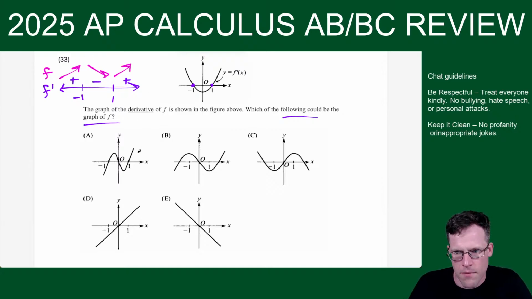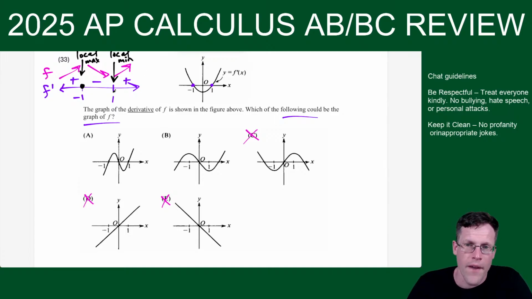See, up, down, up, but this goes down, up, down, so no. And this just goes up, this just goes down, so goodbye, goodbye. So now it's like, uh-oh, A or B. But notice the sign change here occurs at negative 1. So this means that we're going to have a local max at negative 1, and we're going to have a local minimum by the first derivative test at x equals positive 1.